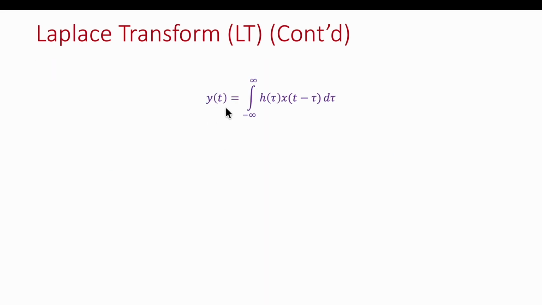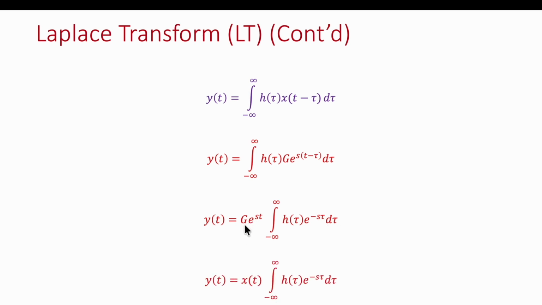So y(t) is equal to the integral h(tau), and we know the input x(t) is equal to G e raised to power s(t minus tau) d tau. So G e raised to power st is a constant, we can take it out: G e raised to power st times the integral h(tau) e raised to power minus s tau d tau.